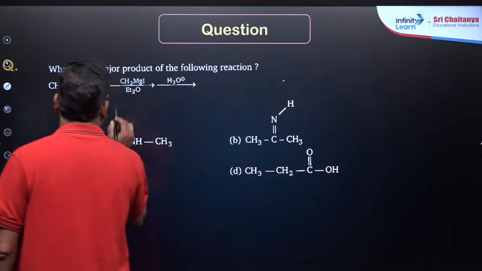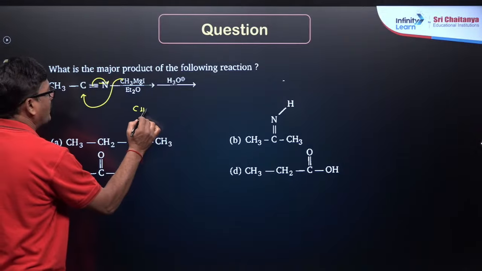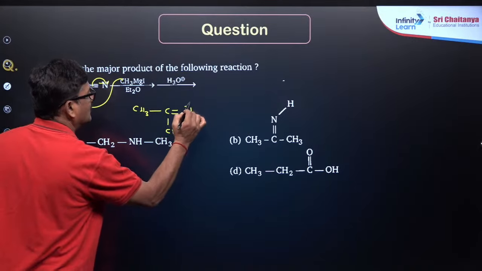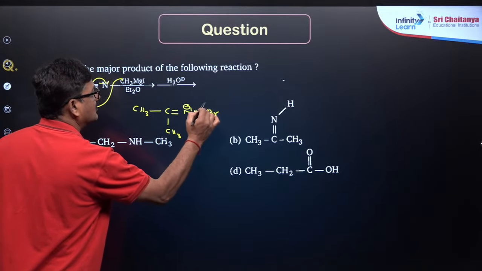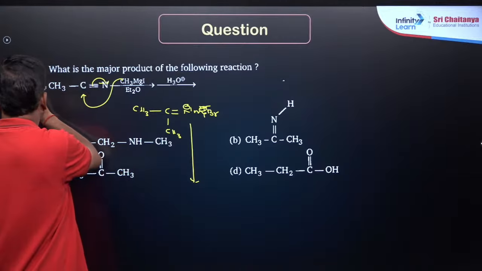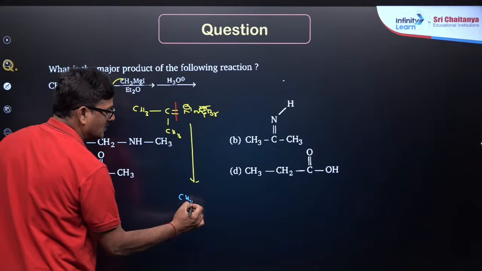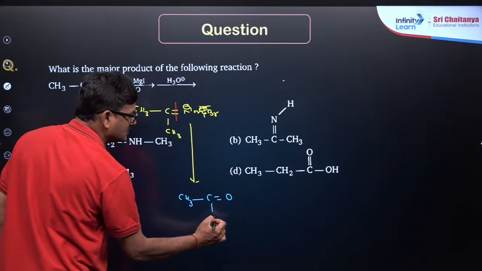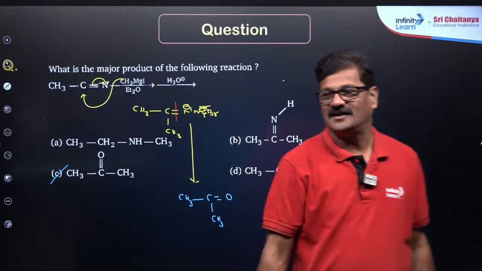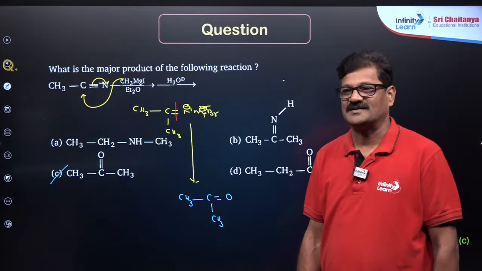So you are going to get CH3, C double bond N, CH3 and MgBr, and it is further hydrolysed. You have to break this bond here, so you will get CH3, C double bond O, CH3, and the answer for this question is going to be C. Clear? Let me check the answer. Here it is C. Perfect.